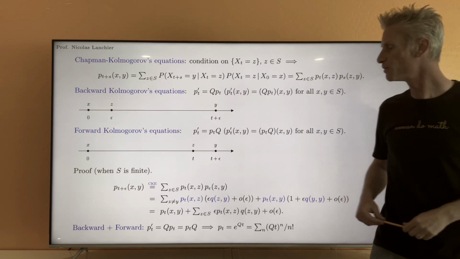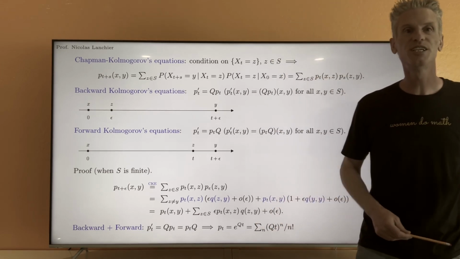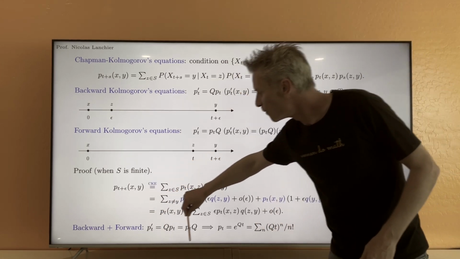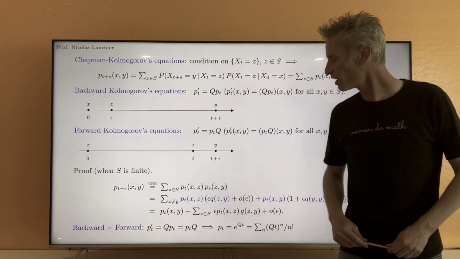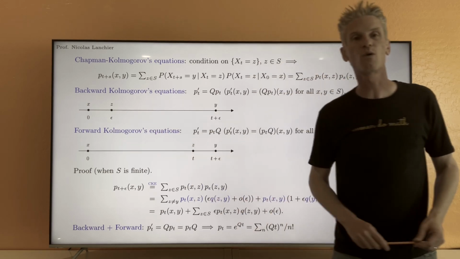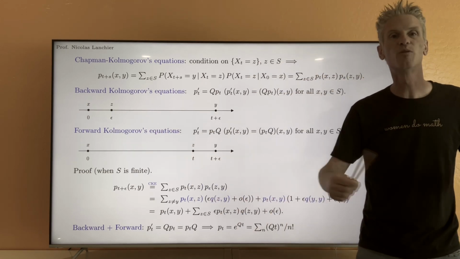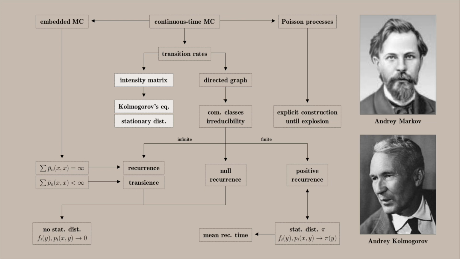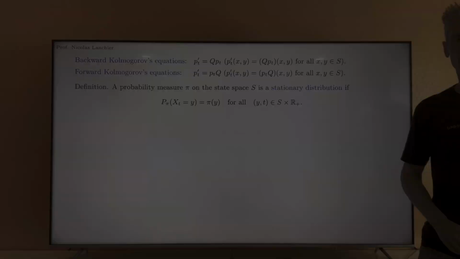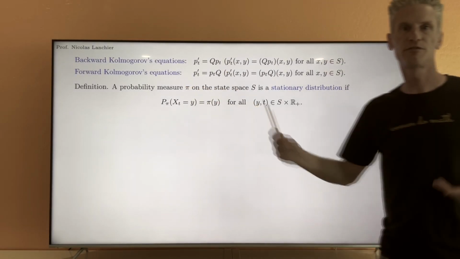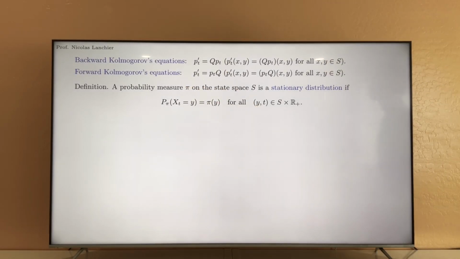And so in particular, now we are going to use this differential equation, the backward and forward Kolmogorov equation, to be able to study the stationary distribution. In fact, using those differential equations, we can prove that pi is stationary if and only if pi Q equals 0. So here is the definition of stationary distribution for a continuous time Markov chain.